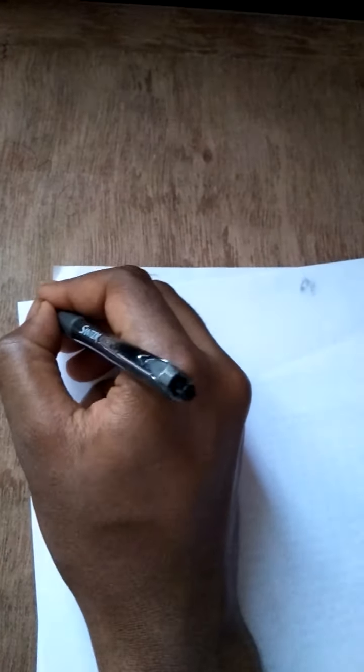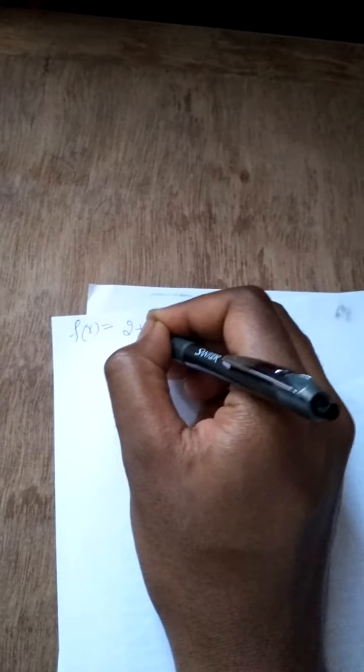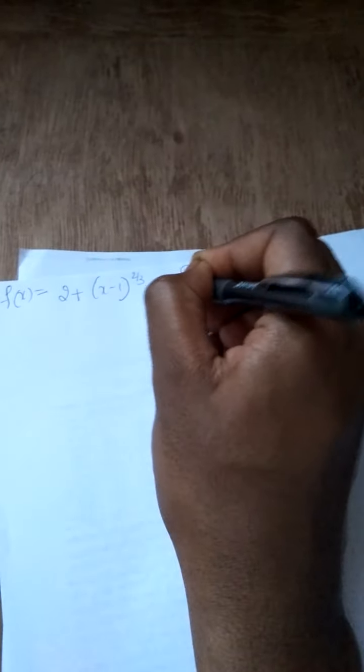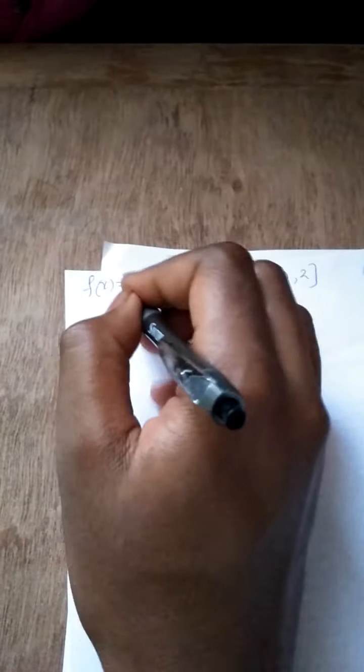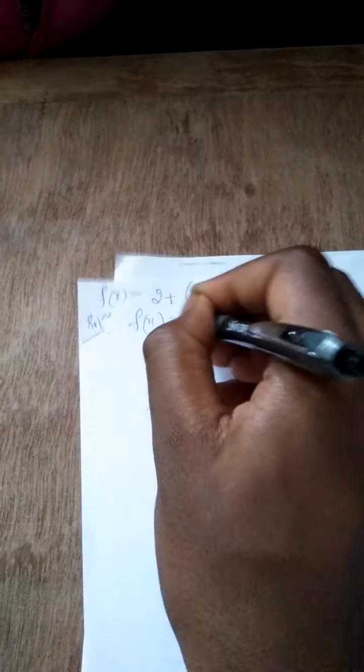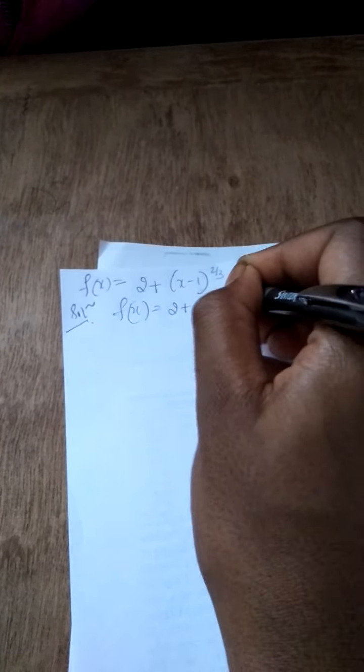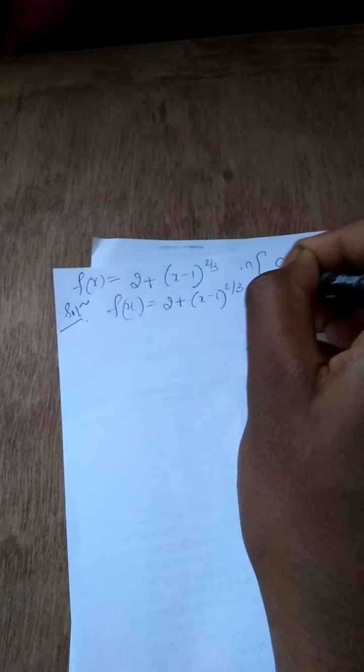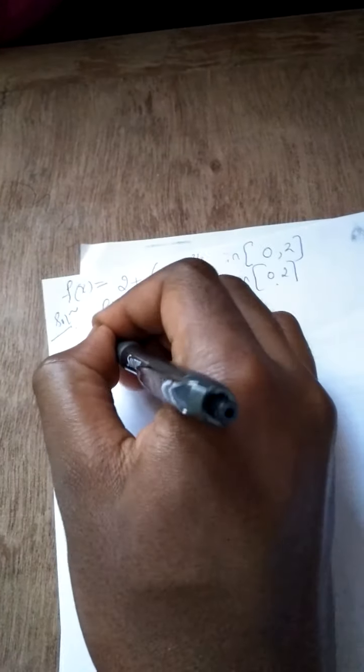Okay, problems. f(x) = 2 + (x - 1)^(2/3) in the closed interval [0, 2]. Check whether this function satisfies Rolle's theorem. Solution: given f(x) = 2 + (x - 1)^(2/3) in the given interval [0, 2]. Differentiate it.